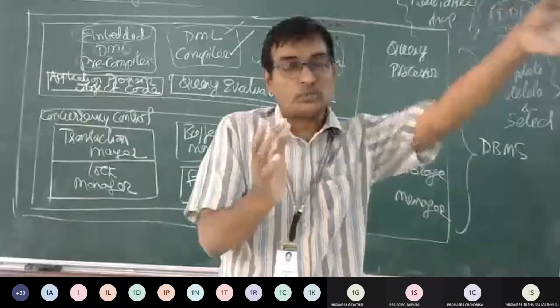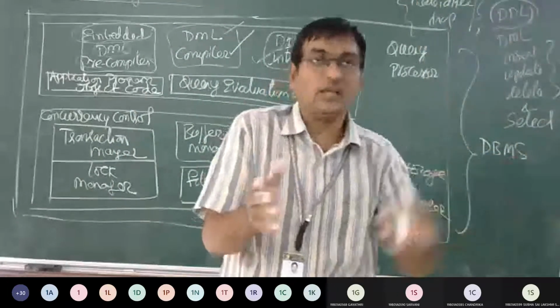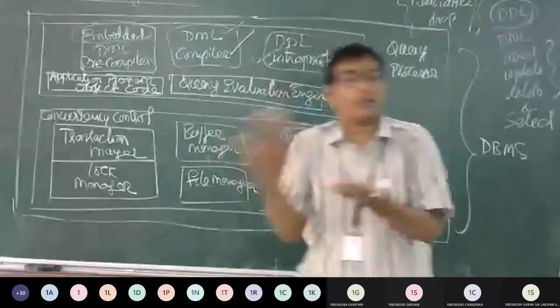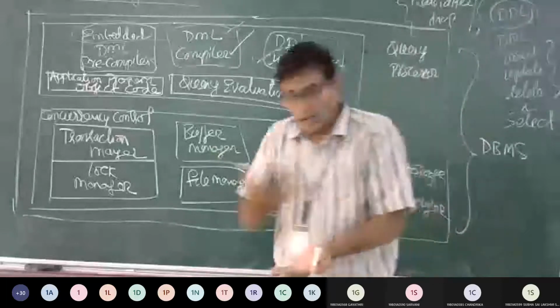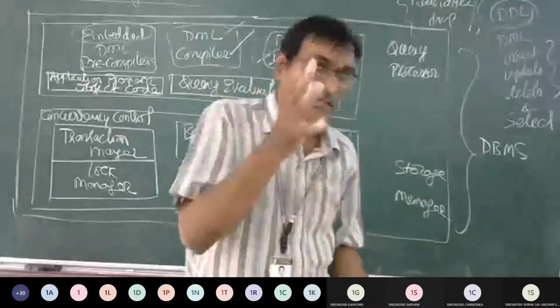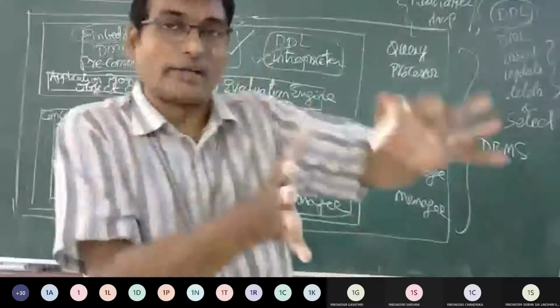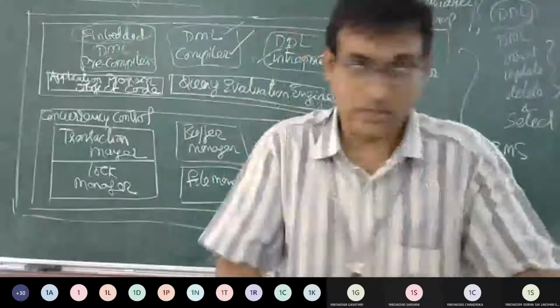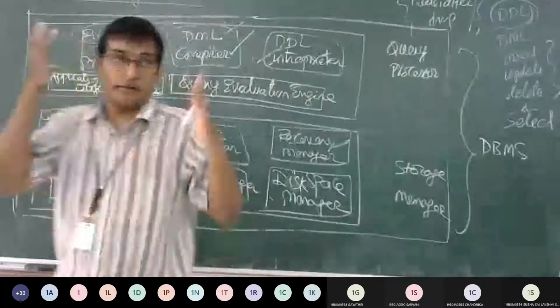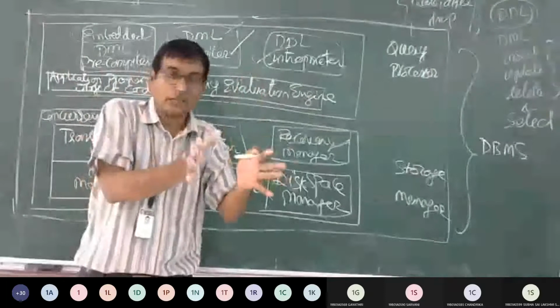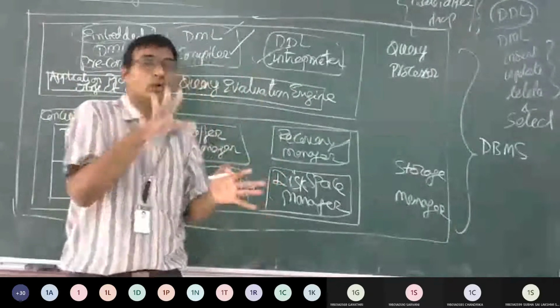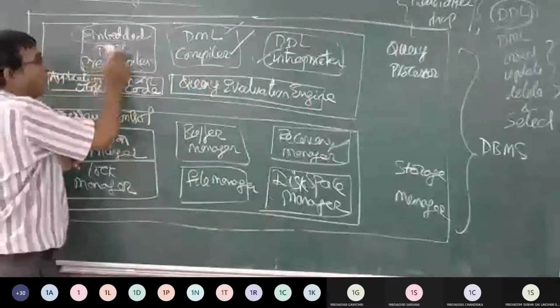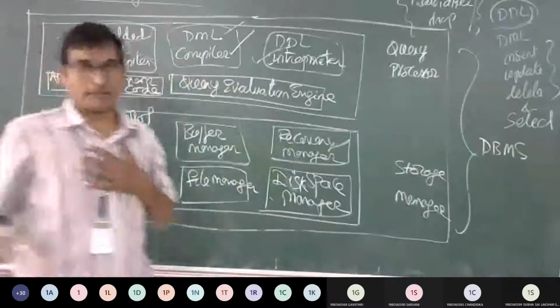But when we use a local copy on the hard disk, we can use a notepad. Or there is an interface which directly operates over the data, and we are able to use it. The interface is directly linked to the database. We call it the embedded DML precompiler.